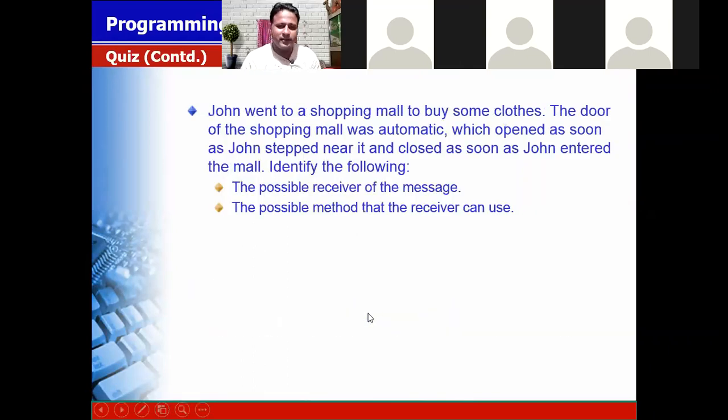There is a statement. Analyze it. John went to a shopping mall to buy some clothes. The door of the shopping mall was automatic, which opened as soon as John stepped near it, and when John entered the mall, it automatically closed. Then from this scenario, identify the possible receiver of the message.